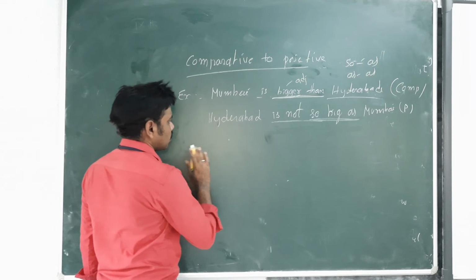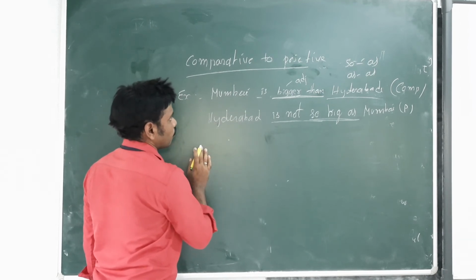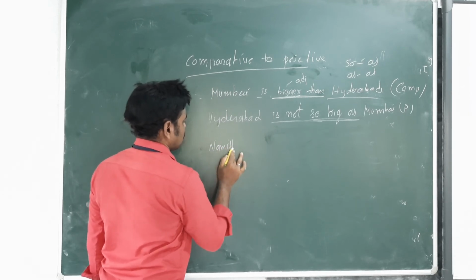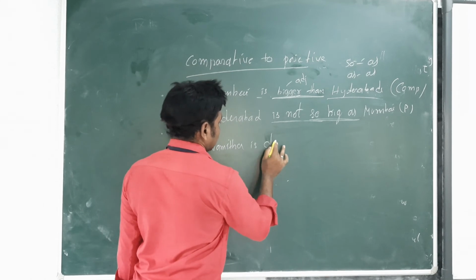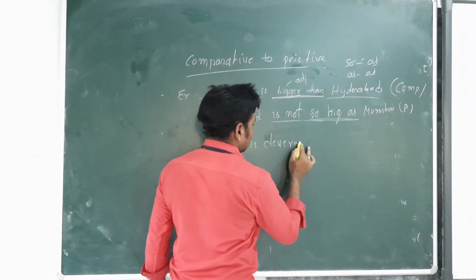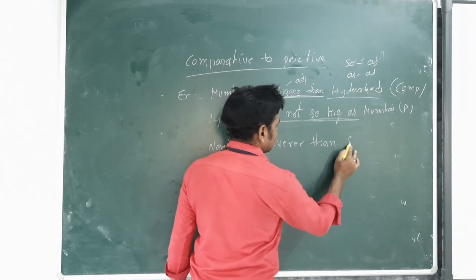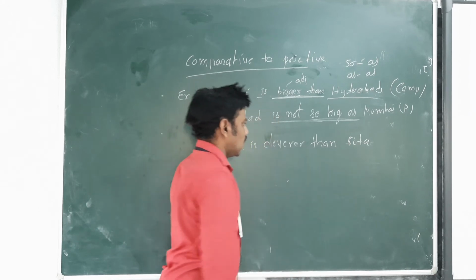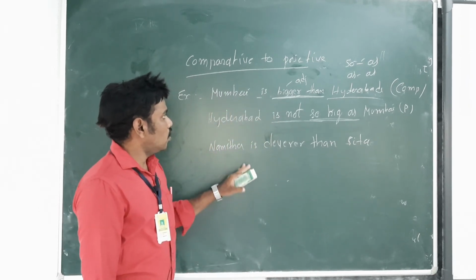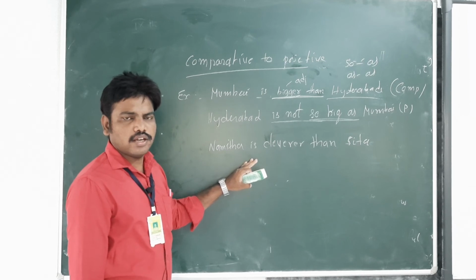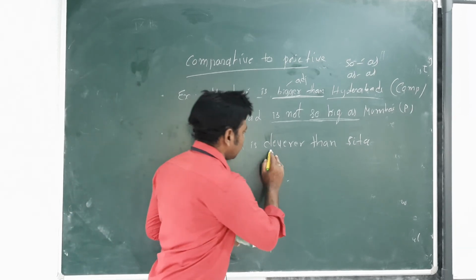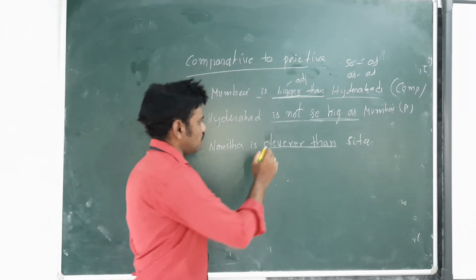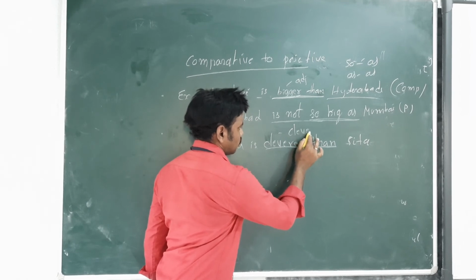One more example. Namita is cleverer than Sita. What type of degree is it? Comparative degree, again here cleverer than. Find out the adjective: clever is the adjective.